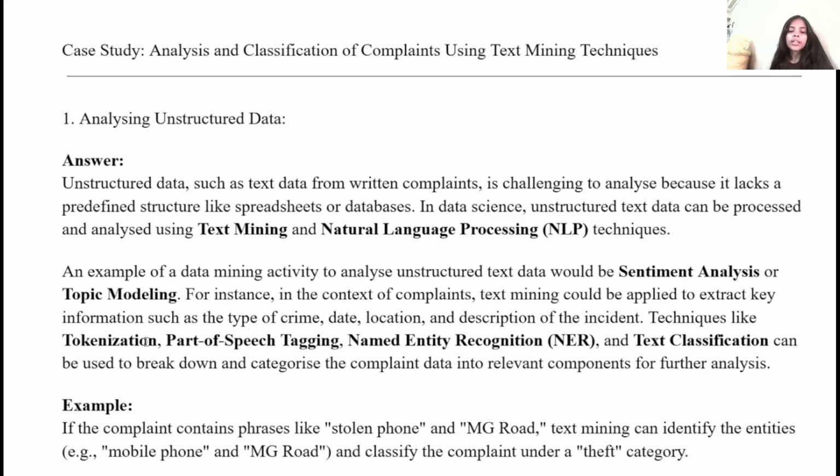In tokenization we split our phrases into words, and the second step is part of speech tagging, named entity recognition, and text classification, which can be used to break down and categorize the complaint data into relevant components for further analysis. Now here we have an example. If the complaint contains phrases like stolen phone and MG Road, text mining can identify the entities, for example mobile phone and MG Road, and classify the complaint under the theft category. And here mobile phone is a property crime.